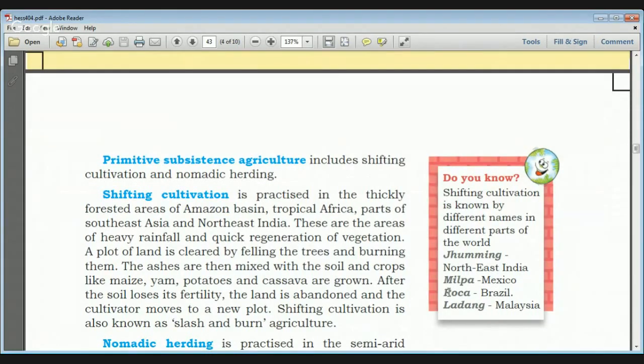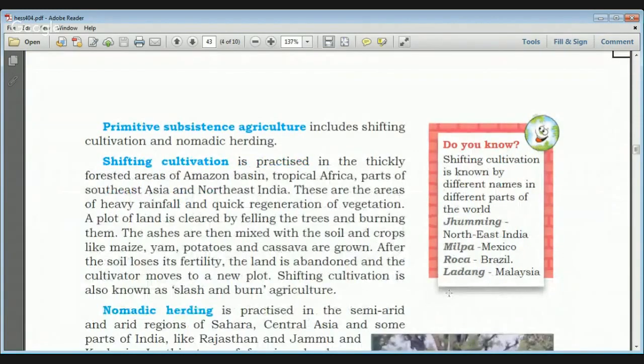Shifting cultivation means you select a piece of land, cut all the trees on it, then burn it, and whatever ashes are obtained from burning the trees, you keep the ashes there in the land for some days, and that is used as fertilizer. All fertilizers include three components: NPK, nitrogen, phosphorus, and potassium, and the ashes contain the phosphorus.